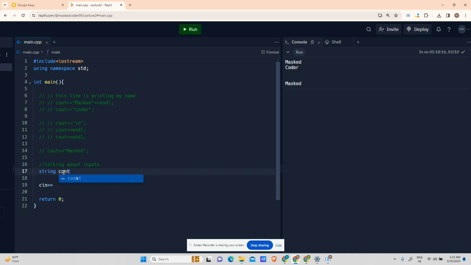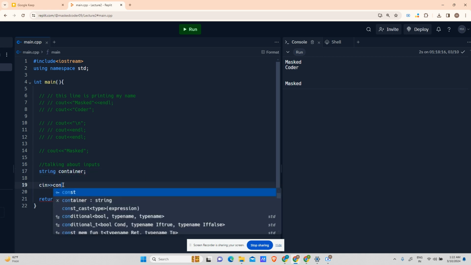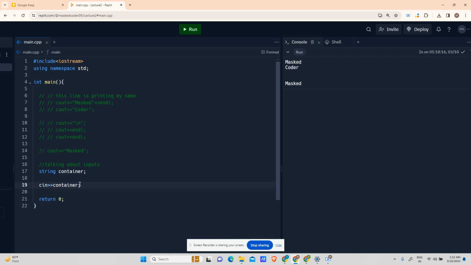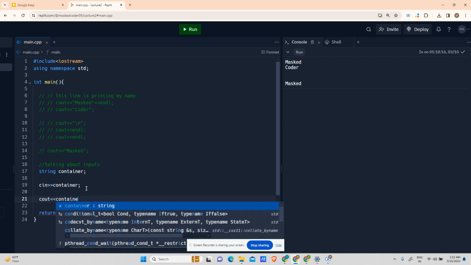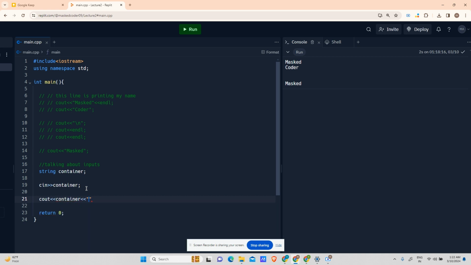So I will say cin container. Now anything you write to me will get stored in the container, right? For proof, if I get cin container, let's say cout container, and print "I have got this as input", right? Let us run it. Let us delete the history and let us run it.